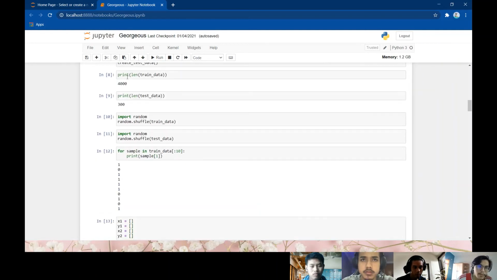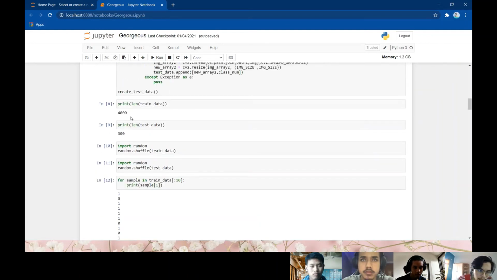Alright. Then we print the train data. Here it is 4000. Okay, again we print the test data, 300.